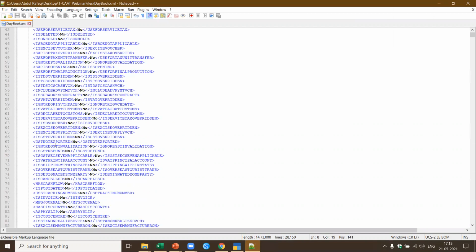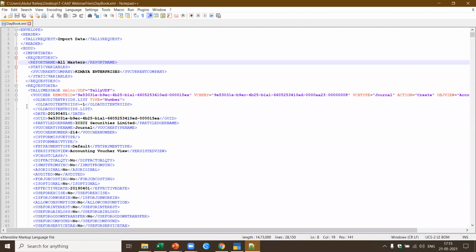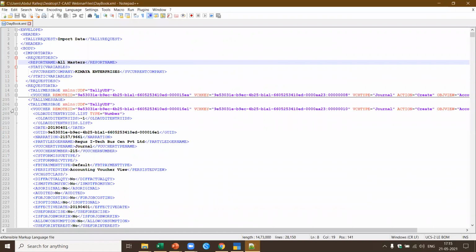So from this element, that's what I said, for each of the transactions, you should know what type of data you want to pick. For example, for this voucher, let's say it starts from 15. Now I click here. Now you see 15 to 205, which means this one voucher has 190 rows. Now let's look at the second position.